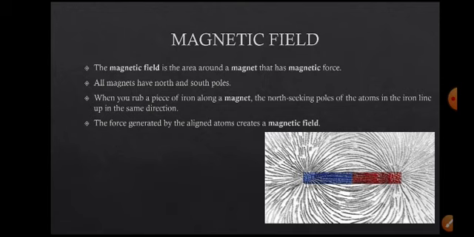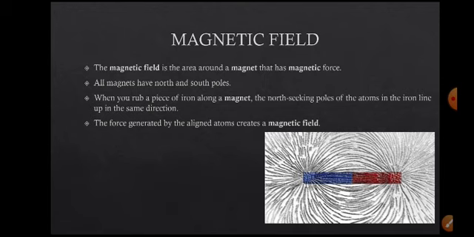So the magnetic field is the area around the magnet that has a magnetic force up to a certain distance, where it attracts or is attracted by another magnet, or attracts magnetic material, right? This force is generated as aligned atoms create a magnetic field.